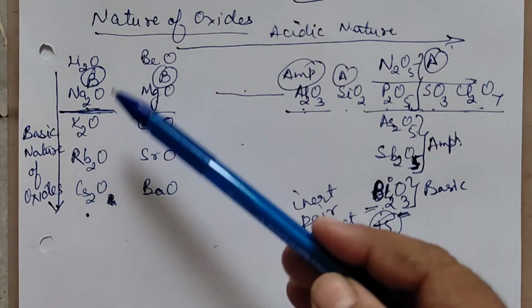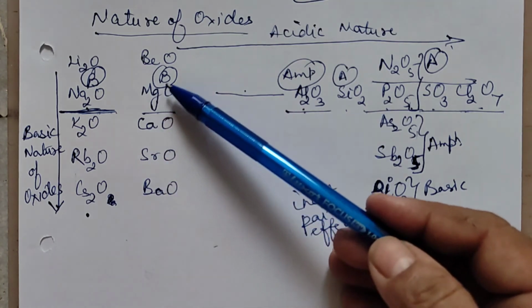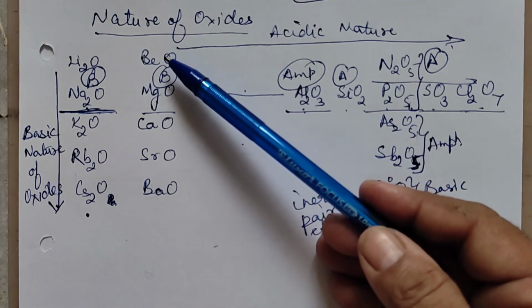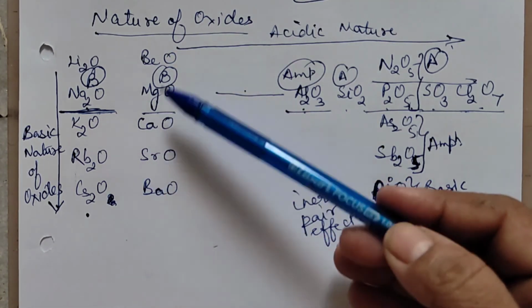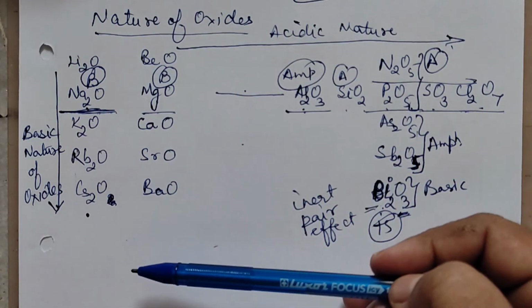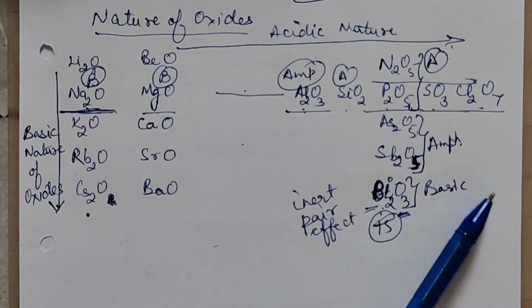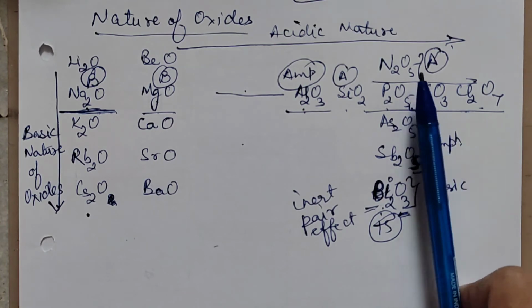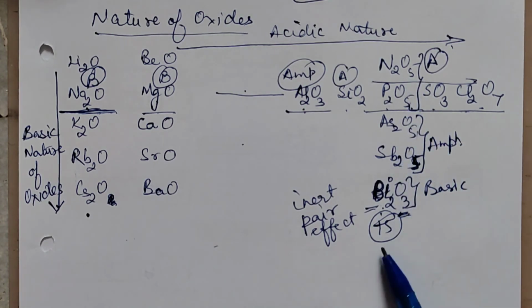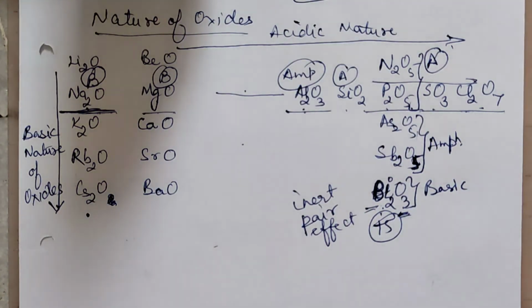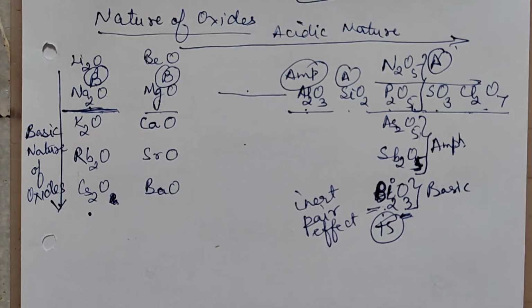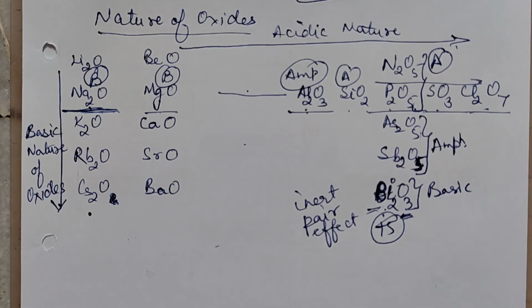So in metals, that is in the S block, we cannot say the top ones are acidic and the bottom ones are basic. They are all basic, but basic nature increases. But in the case of the P block, we can say that the upper ones are acidic, then amphoteric, then basic, because the P block is a mixture of metal, non-metal and semi-metal. Got it? This is clear.